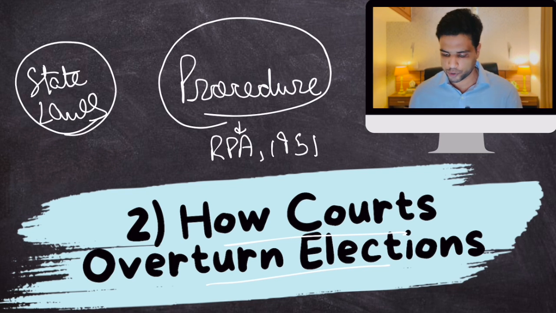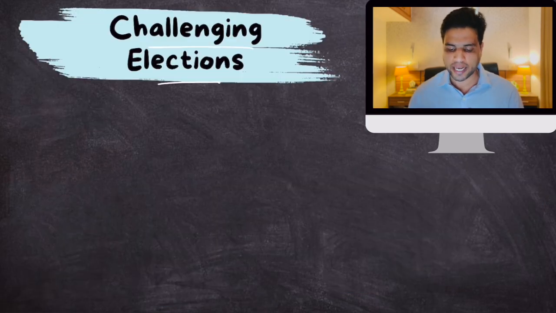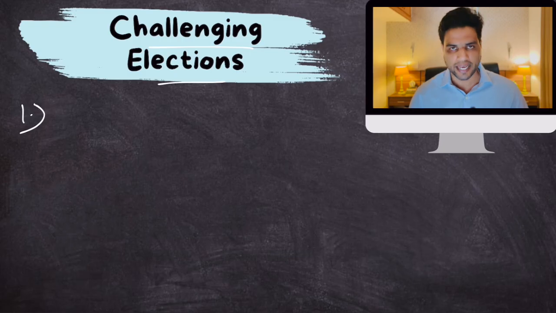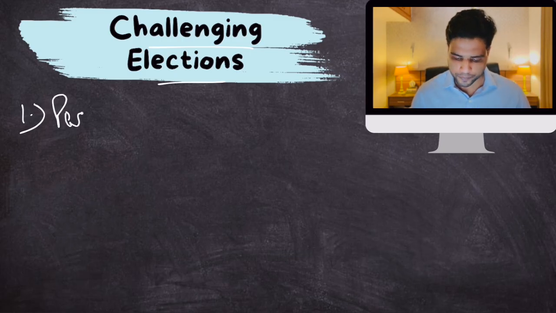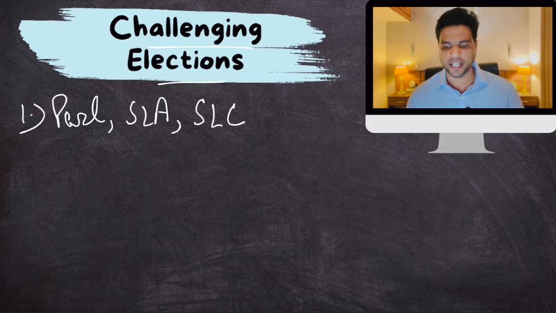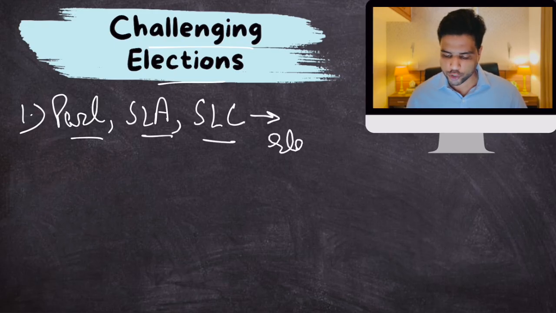So what is that proper procedure? Let's talk about this. Challenging elections: if we are talking about elections to Parliament, State Legislative Assembly, and State Legislative Councils, in the states which have legislative councils, these elections can be challenged via an election petition.